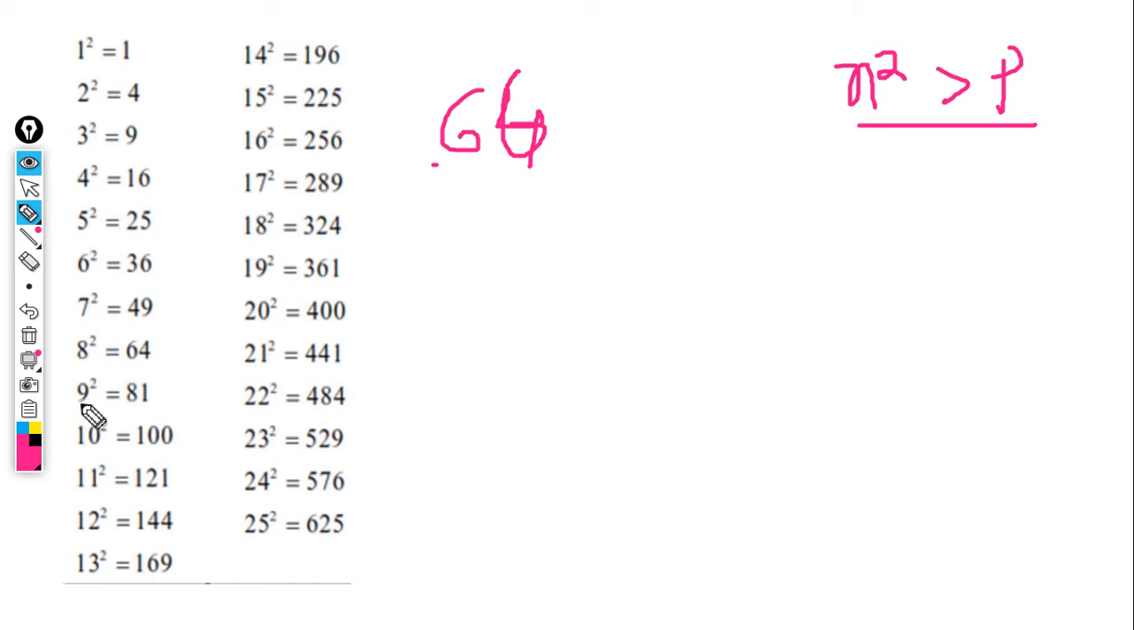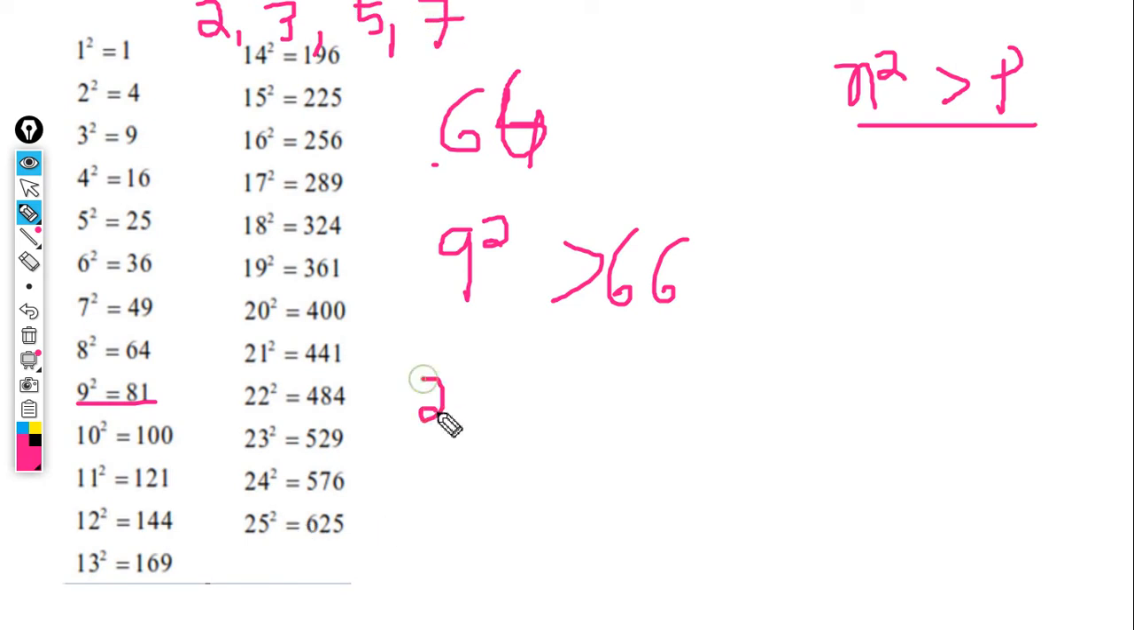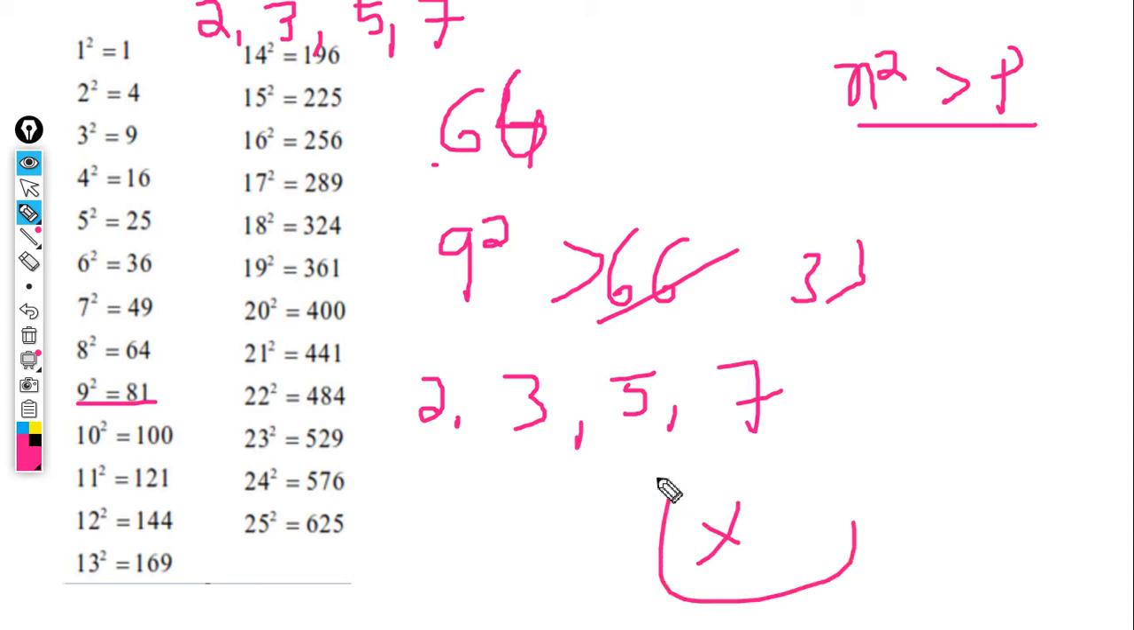Here 64 and 9 square is the highlighted number. 9 square is greater than 66, isn't it? For the n square number, what are the prime numbers until 9? 2, 3, 5, 7. 66 is divisible by 2, and by 33, hence it is not a prime number. Whatever number is divisible only by 1 and itself is a prime number. Since 66 is divisible by 2, it is not a prime number. Okay, I will take a few more examples. 66 is not a prime number.